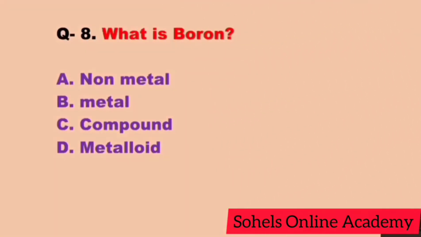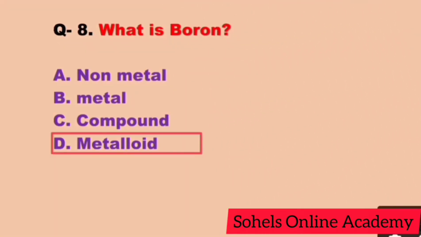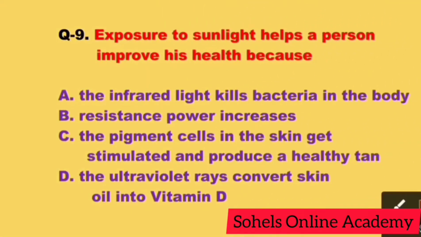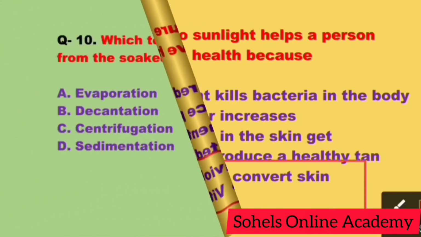Our next question. What is boron? Here correct answer is D. Metalloid. Some elements show properties between metals and non-metals and are known as metalloids, such as boron, silicon, etc. So correct answer is D. Metalloid. Next question. Exposure to sunlight helps a person improve his health because. Here correct answer is D. The ultraviolet rays convert skin oil into vitamin D.